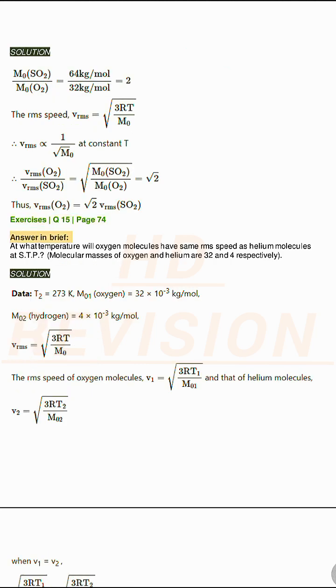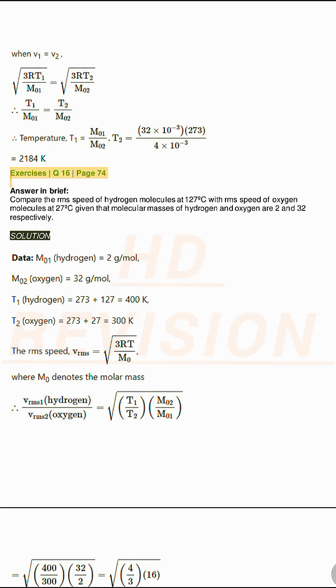Answer in brief. At what temperature will oxygen molecules have the same RMS speed as helium molecules at STP? Molecular masses of oxygen and helium are 32 and 4 respectively. Solution. Exercises Q16, page 74.